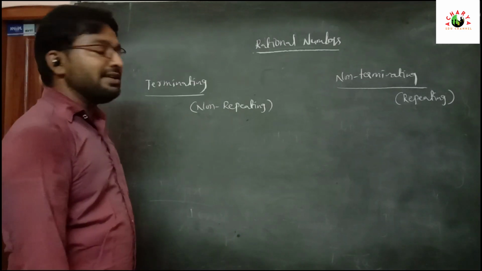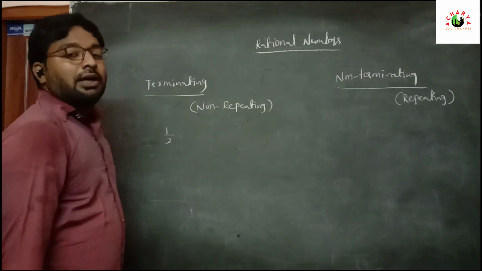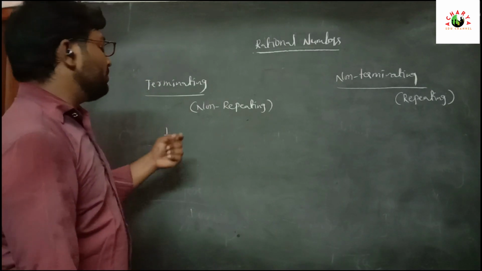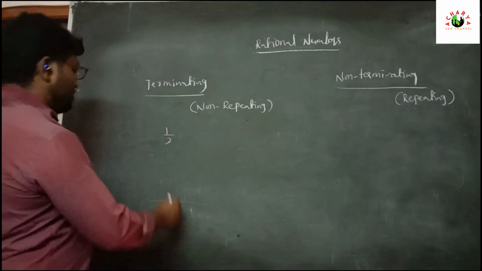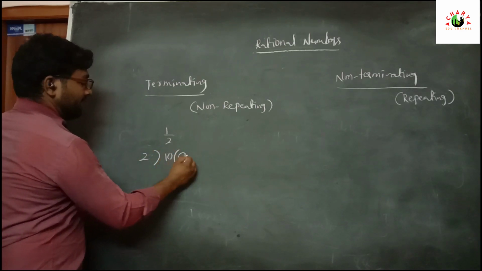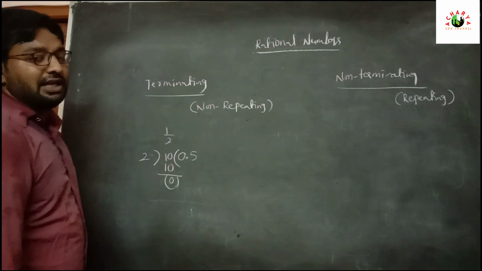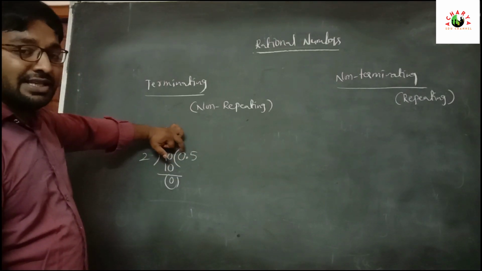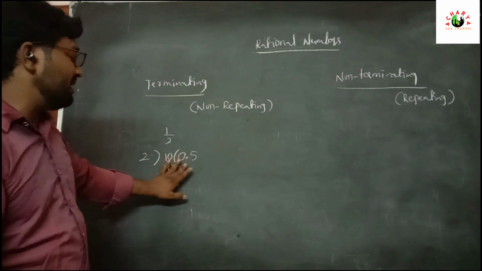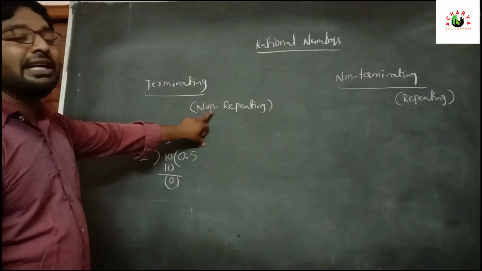So for non-repeating, for example, we can take 1 by 2. Let me check whether 1 by 2 is a rational number or not. When we divide 1 by 2, we put 0 point, and 2 5s are 10, the remainder is 0. In the quotient, the decimal ends. So here the decimal is non-repeating. This type of decimal we call a non-repeating decimal.